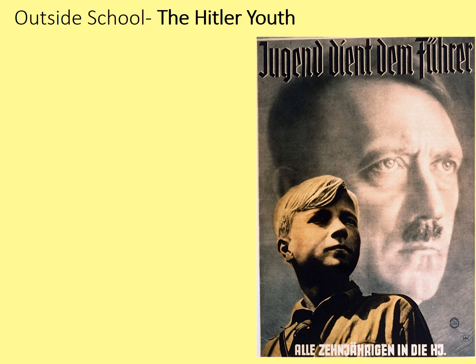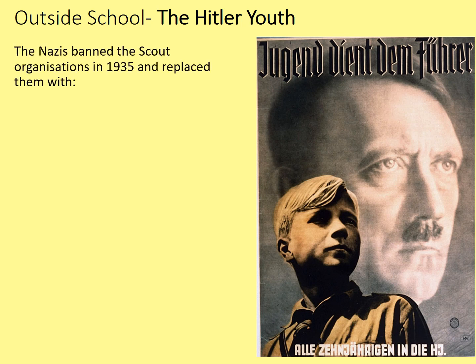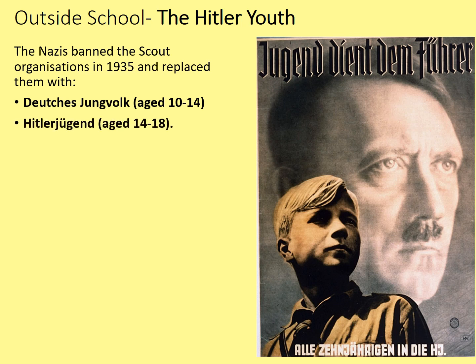All 10-year-olds in the Hitler Youth. So the Nazis banned the scout organisations in 1935 and replaced them with the Deutsches Jungvolk for boys aged 10 to 14, so this basically means the German young people, and the Hitlerjugend or Hitler Youth for boys aged 14 to 18. And as I say, both of these groups were for boys. We'll have a look at the girls' groups in a moment.